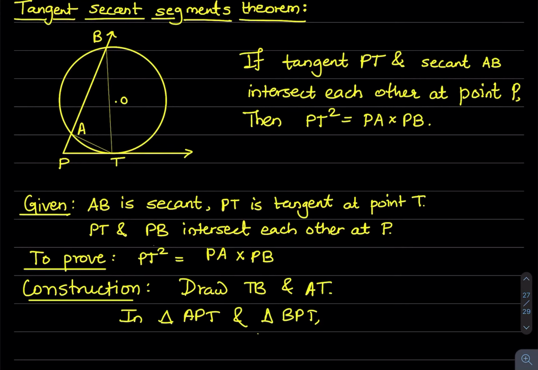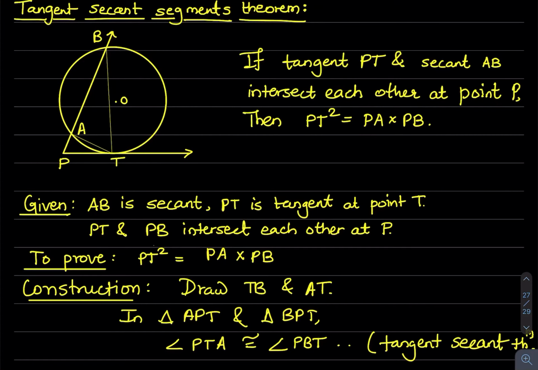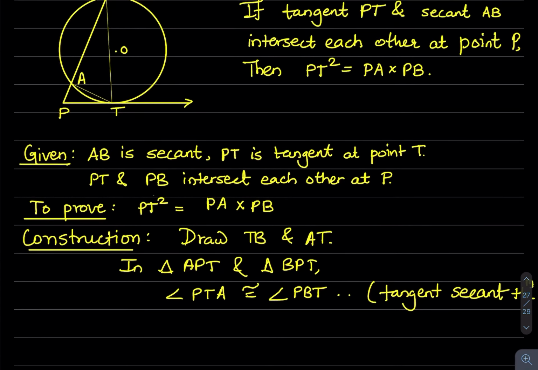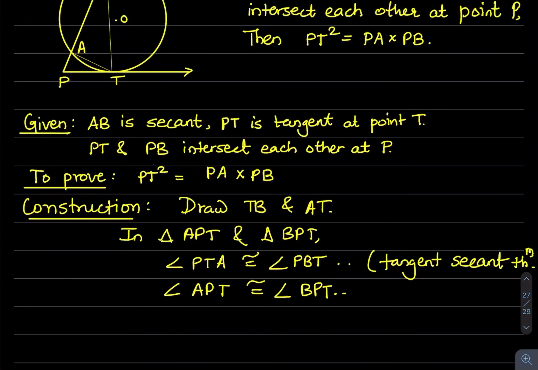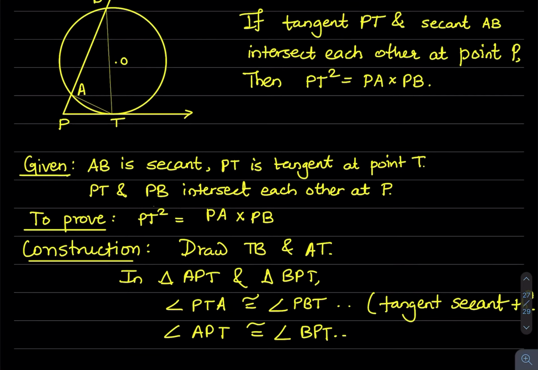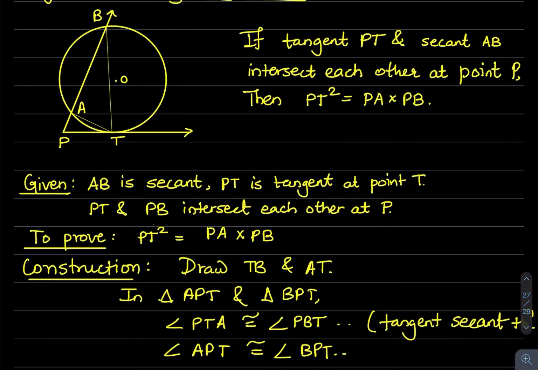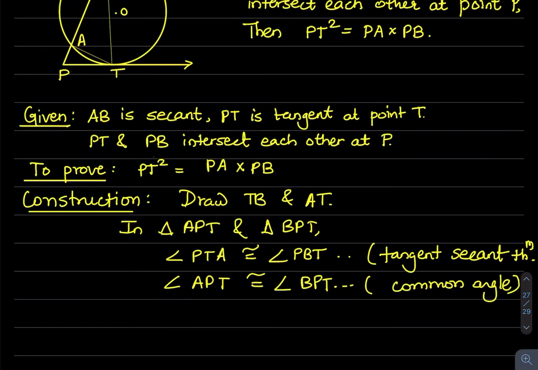Then in triangle APT and triangle BPT, angle PTA is same as angle PBT because of the tangent secant theorem. This angle PTA is same as this angle PBT by tangent segment theorem. Then angle APT and angle BPT are same because they are common angles.